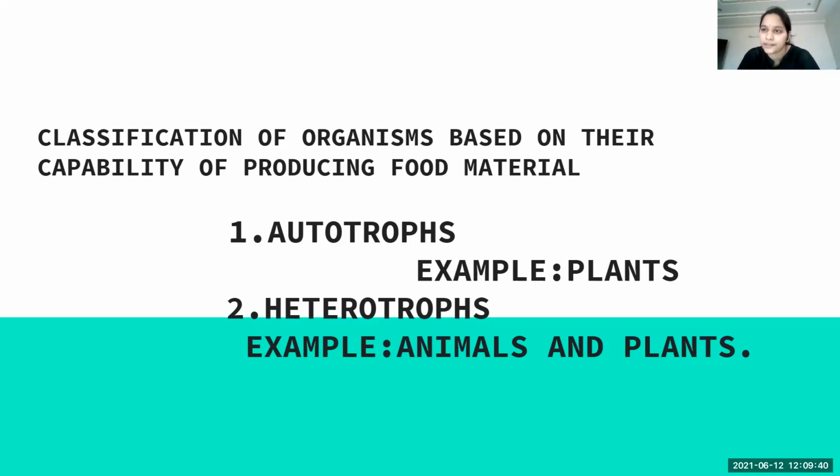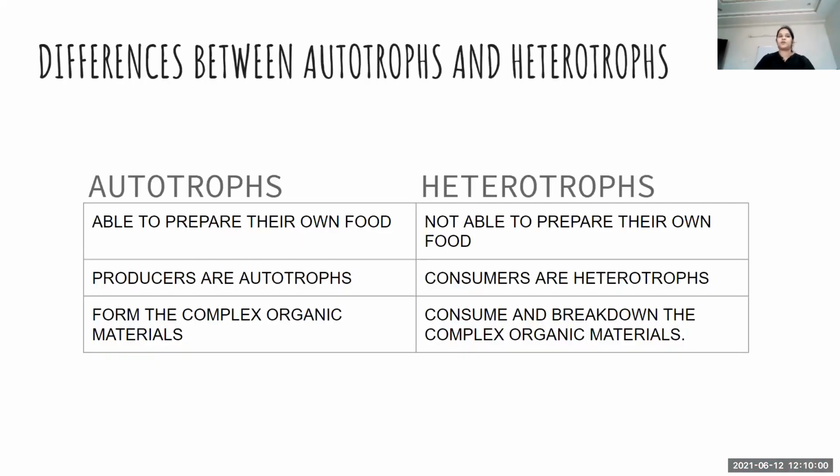What are heterotrophs then? Heterotrophs are the living organisms which are not capable of producing food material by themselves. Examples are animals and humans. What is the difference between them? Let us see the difference between autotrophs and heterotrophs. Autotrophs are able to prepare their own food material, whereas heterotrophs are not capable of producing their own food materials.